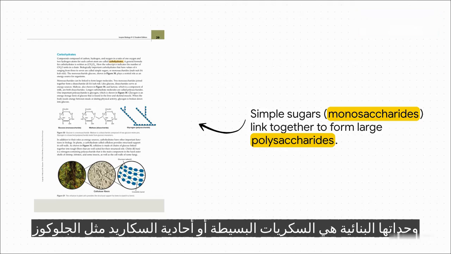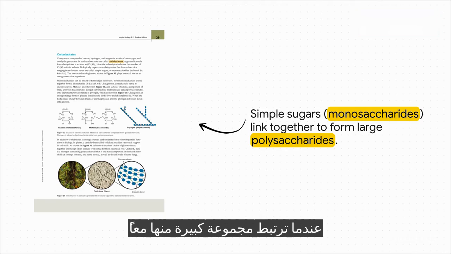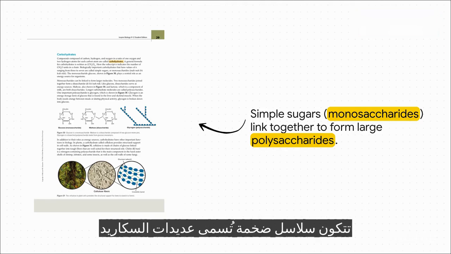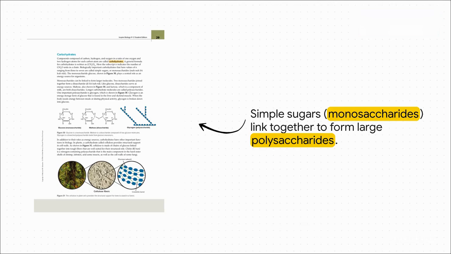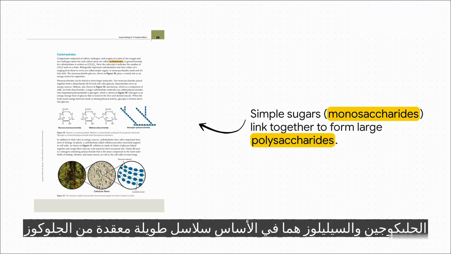The building blocks for these guys are simple sugars, or monosaccharides, like glucose. When you link a whole bunch of these together, you get these massive chains called polysaccharides. Glycogen and cellulose, they're both just long, complex chains of glucose.